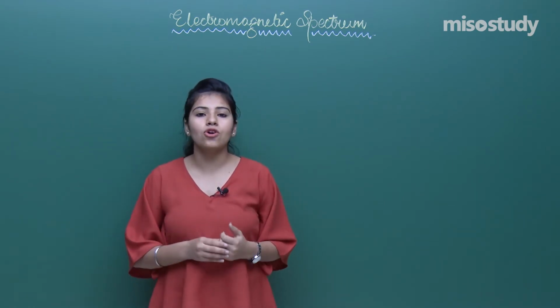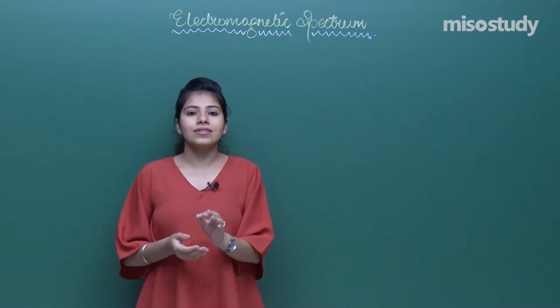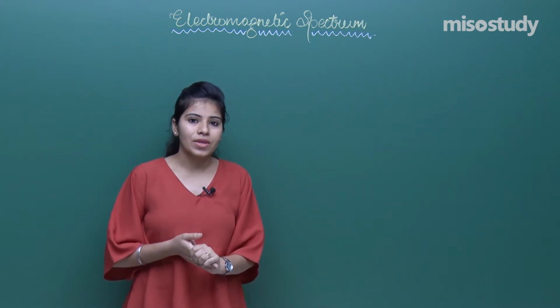These are two scientists who worked tremendously well on this topic to find the wavelength, frequency and speed of the electromagnetic wave. Let me tell you what Hertz did.